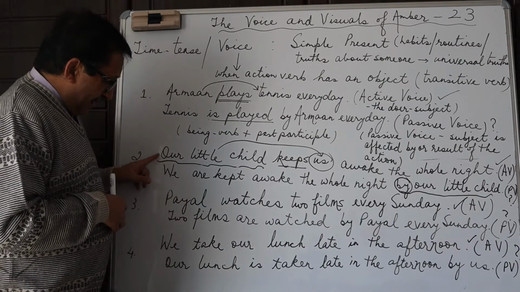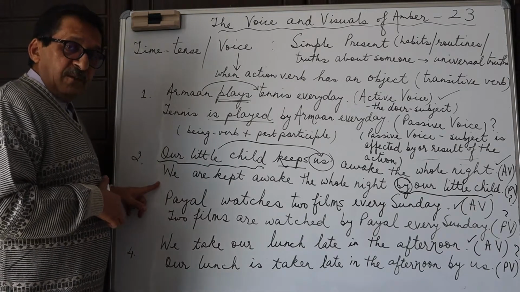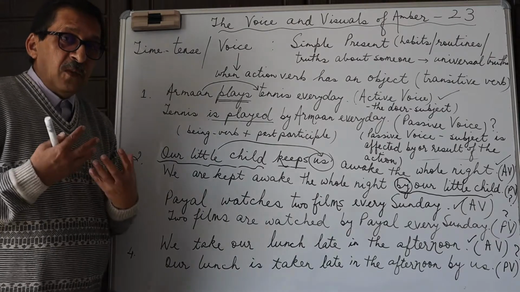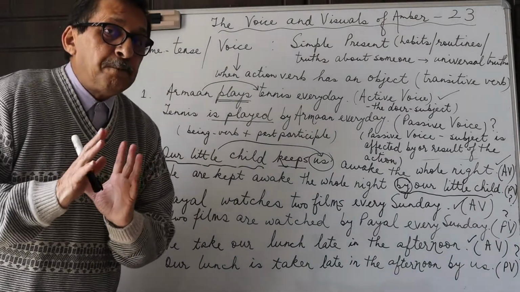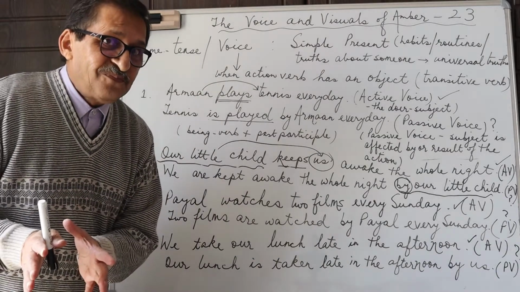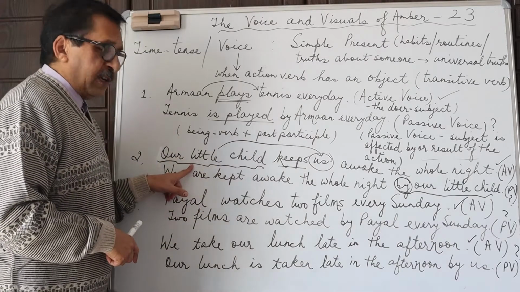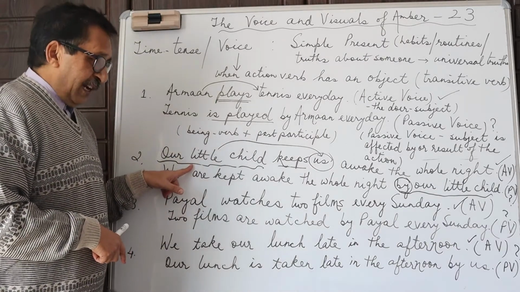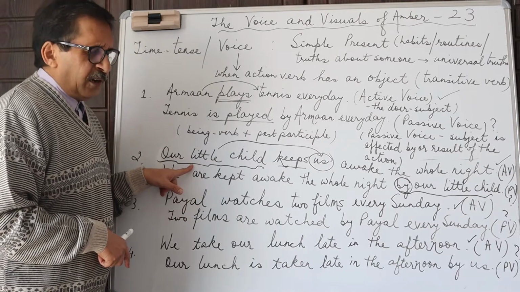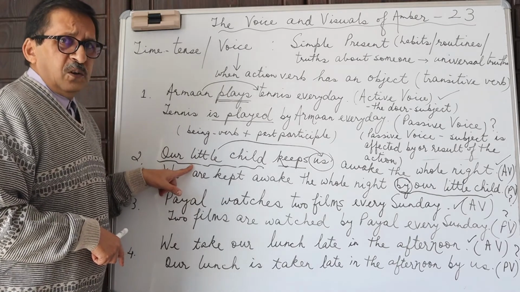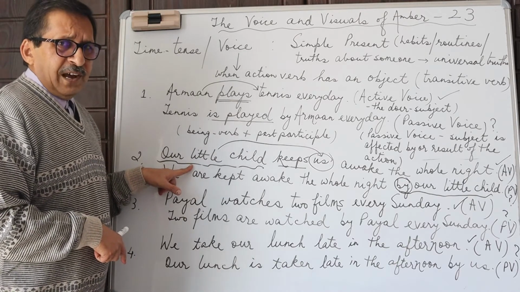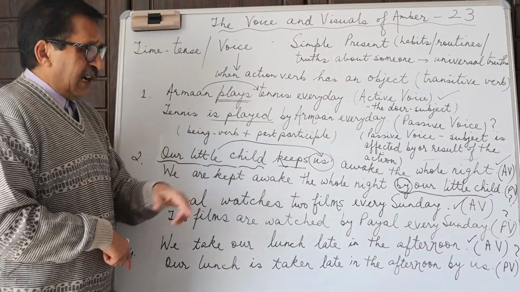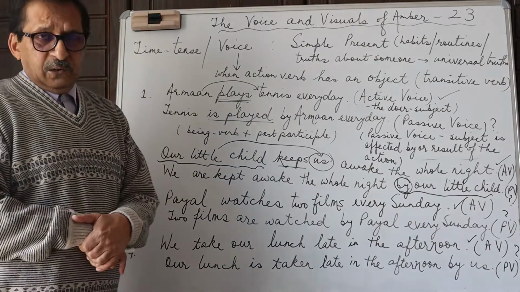In this case, we can use the passive voice when we want to focus on the plight of the poor parents. But when we want to talk about the doer, that is the child, oh my God, don't talk about our child. He keeps disturbing us the whole night. Our little child keeps us awake the whole night.